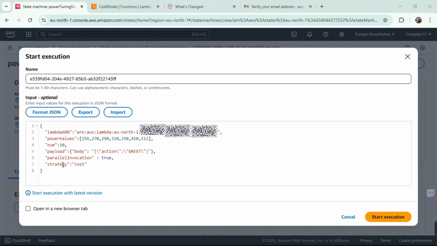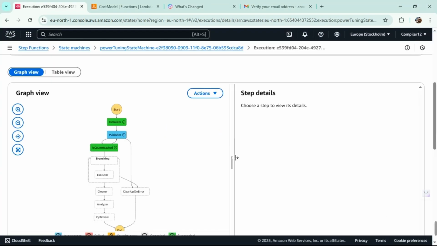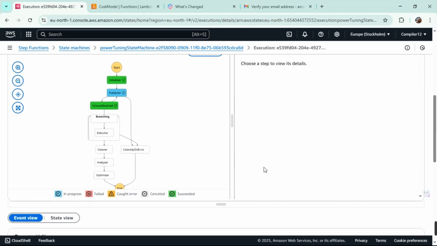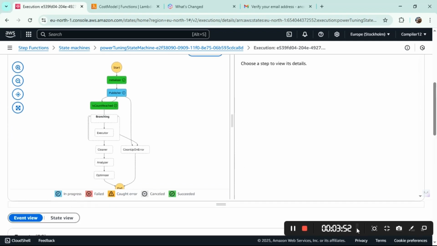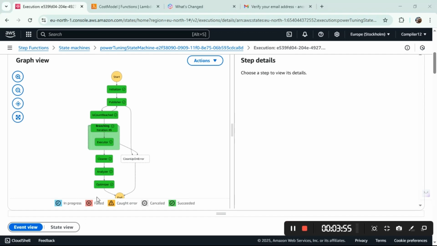There is nothing heavy here, and this is a parallel invocation, which is nothing but simultaneously all 7 configurations will be tested, and for 10 times based on cost, which is a strategy. That's what this code is about. Now we have to start the execution right away. I won't be showing you a full step because it's going to take a lot of time. Voila, we have executed each and every step.